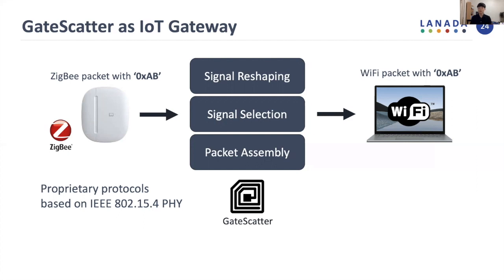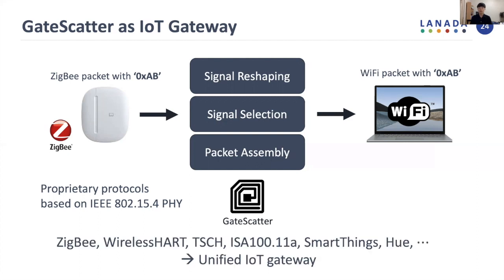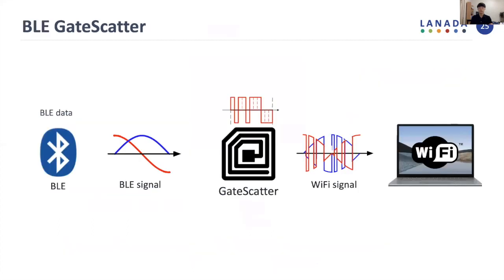That means various protocols and standards on top of the same PHY of 802.15.4 can be converted into Wi-Fi by GateScatter via the same technique. In other words, GateScatter can be a unified gateway without knowing the upper layer structures, so that there is no concern about packet structure revealing, security, or privacy issues. Our design is also generalized to BLE with a similar technique, so please refer to the paper for details.